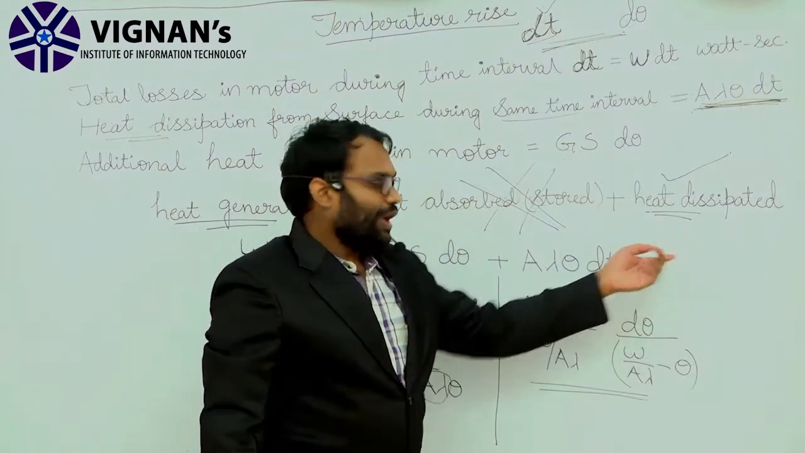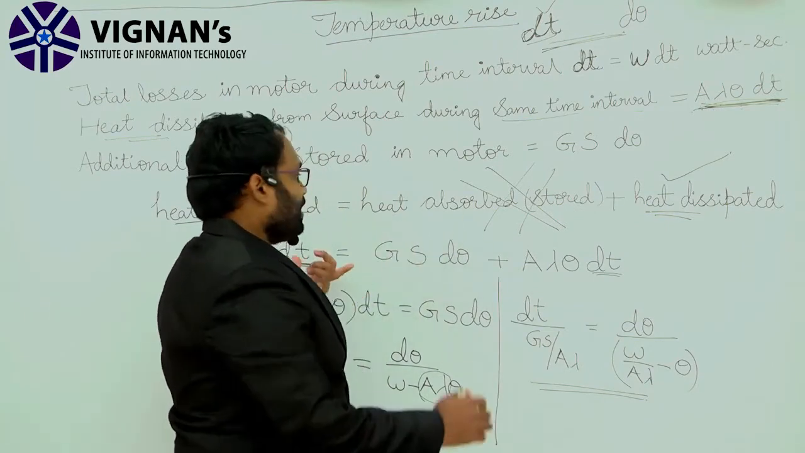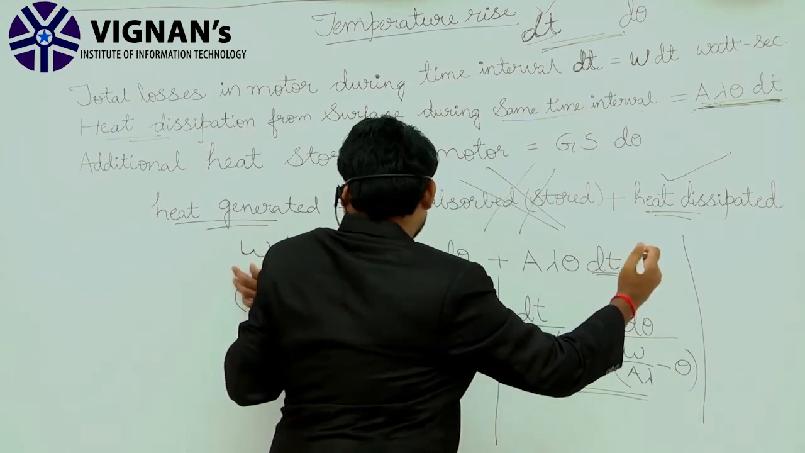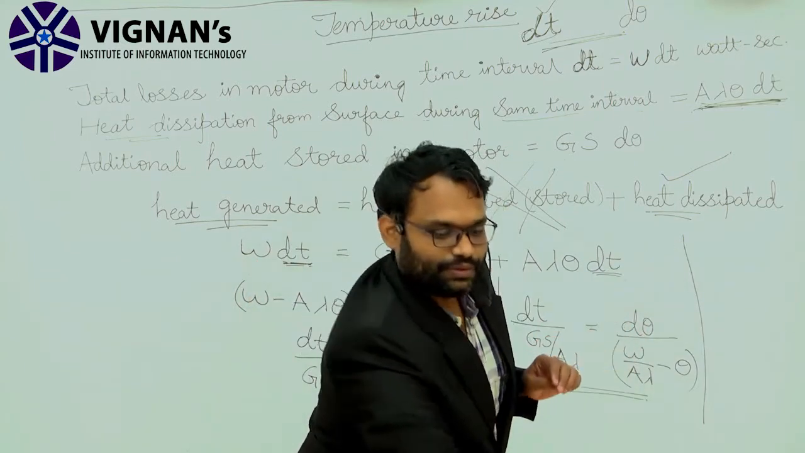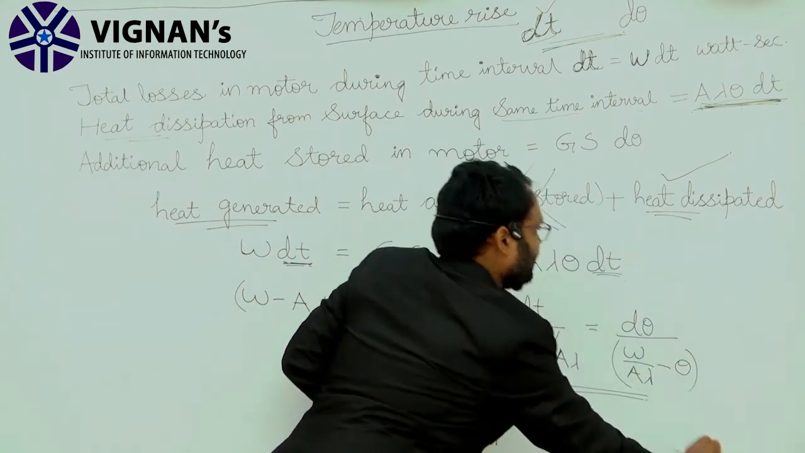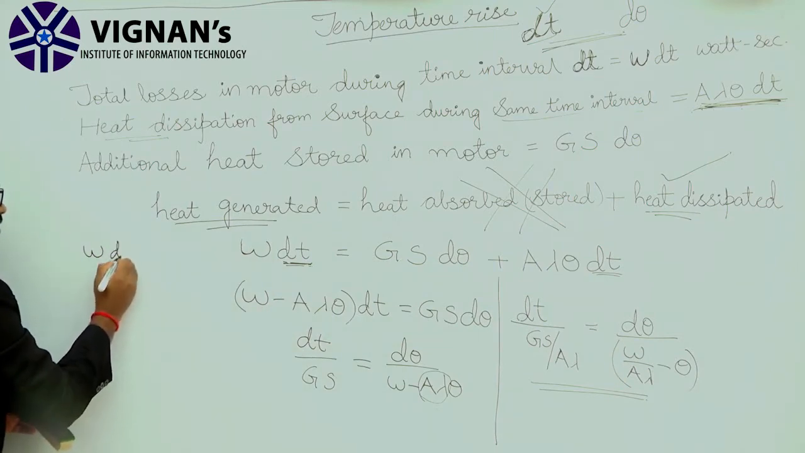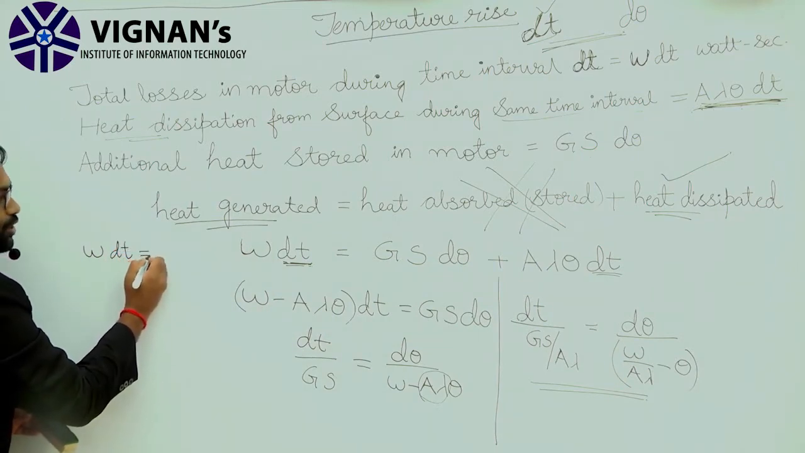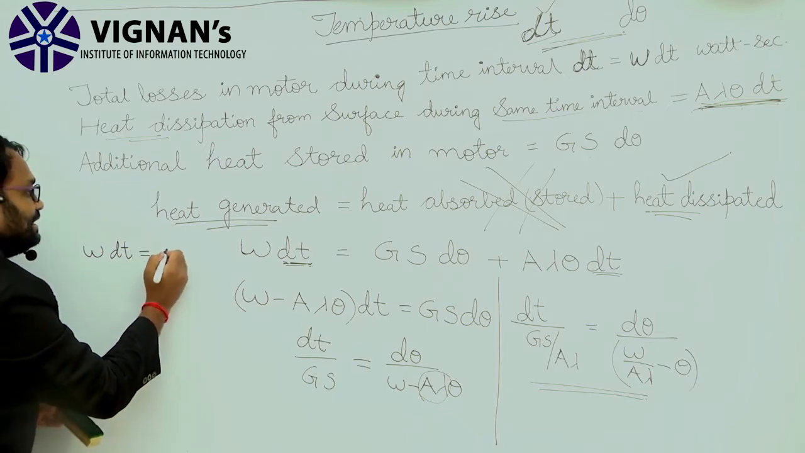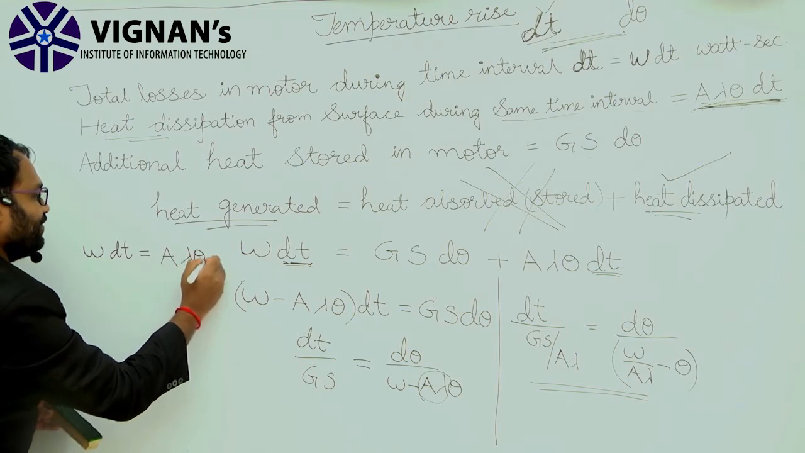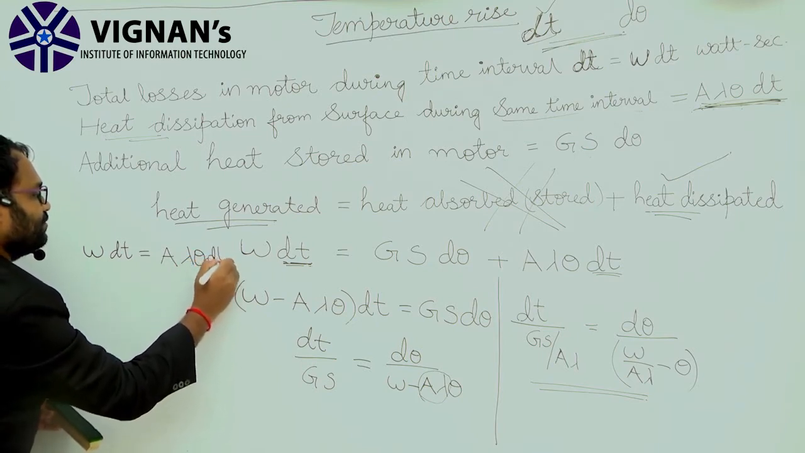So at this point, W dt is equal to A lambda theta f dt.